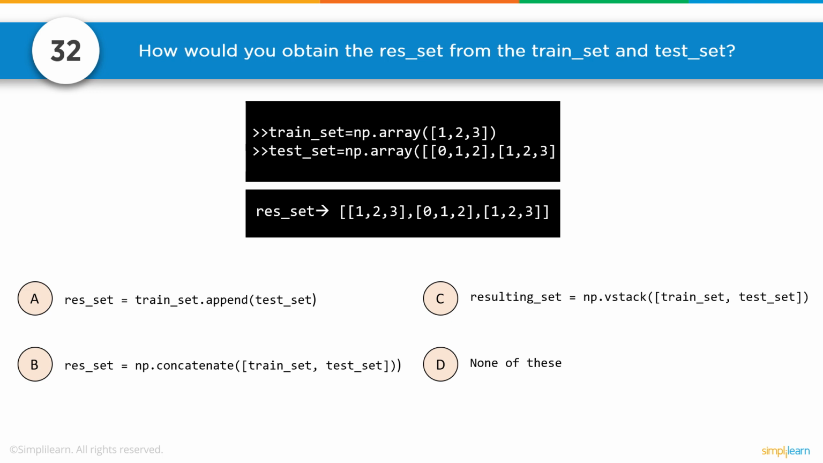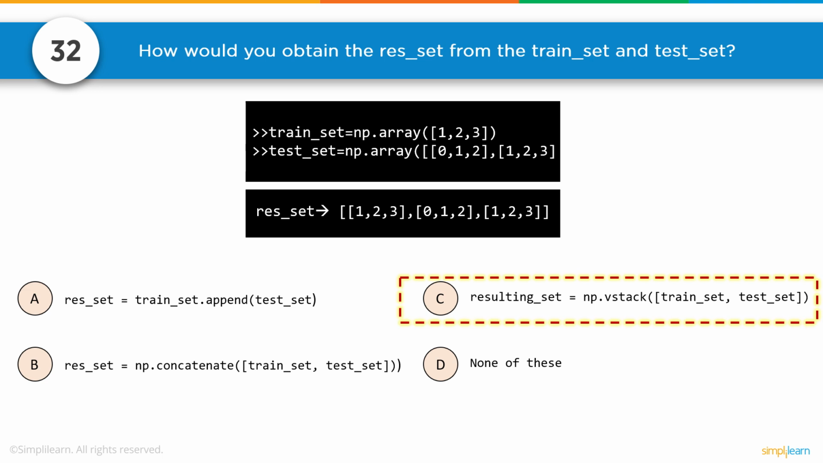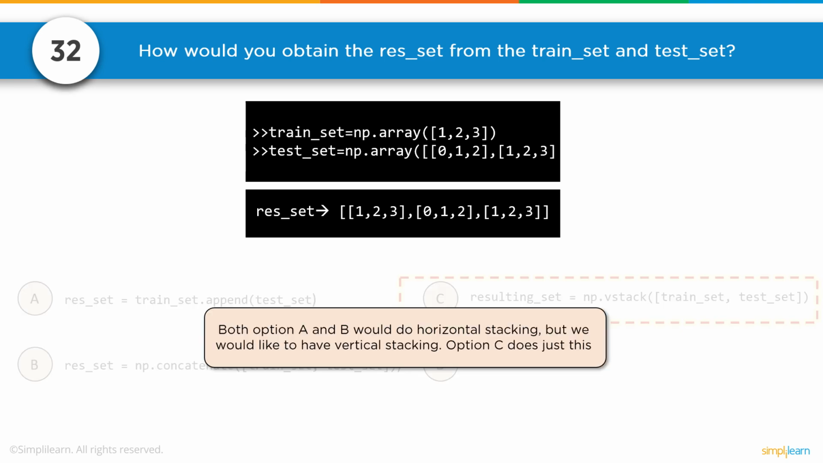But really what we're looking for is vstack. V stands for vertical versus hstack, which is horizontal, and if we do a vstack, we can simply do train set, comma, test set, and stack them together. And so we have C, resulting set equals np.vstack, train set, test set. Both option A and B would do horizontal stacking, but we would like to have vertical stacking. Option C does this. Again, you could add the axes in and use concatenate to stack it the correct way.